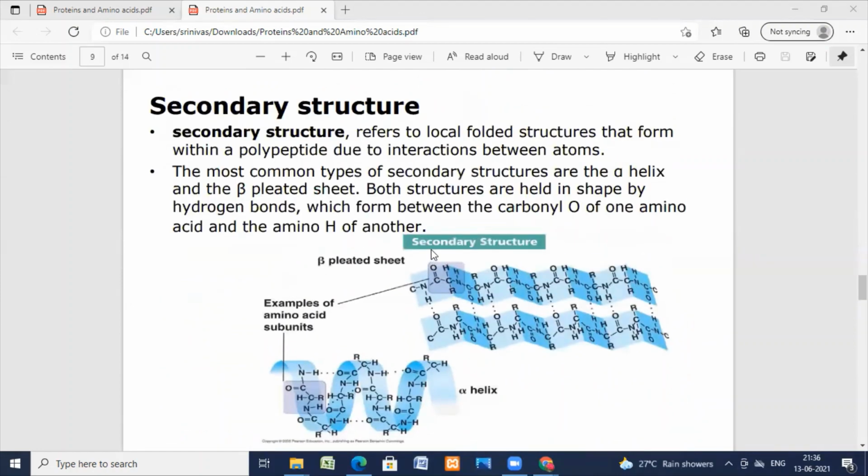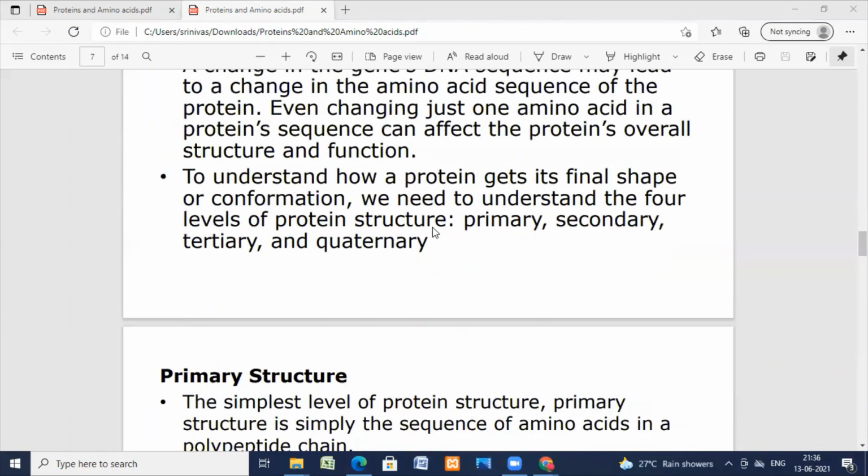You can see the folding. First the primary structure, the second is the secondary structure, the third is the tertiary, and the fourth is the quaternary structure.